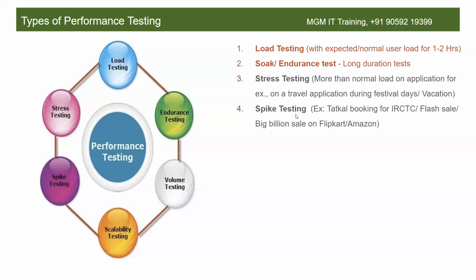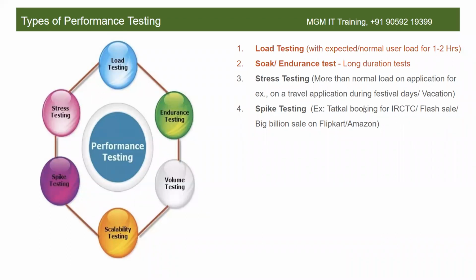And the next type of testing is spike testing. The best example that I can give for spike testing is Tatkal booking, right? In the previous case, there may be more load on the application, but they will not come together. They will not try to access at the same point of time. But in case of IRCTC Tatkal booking, once the Tatkal window opens, there will be lakhs of users trying to book a ticket. Yes or no? Yes, sir. So there is a sudden spike in the user load. That sudden surge in the user load is called a spike.